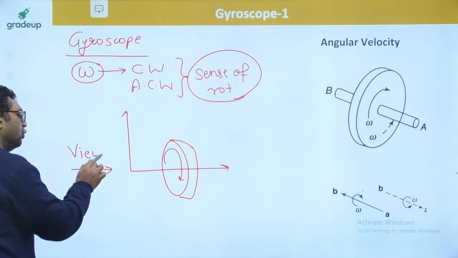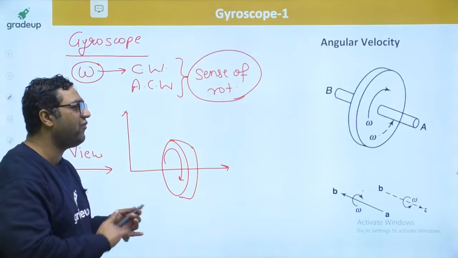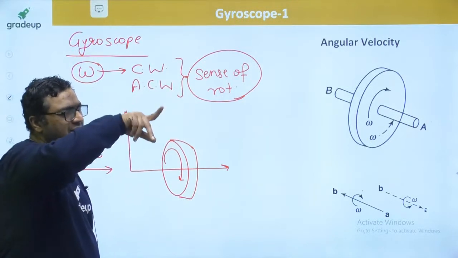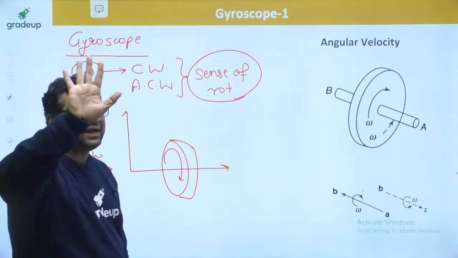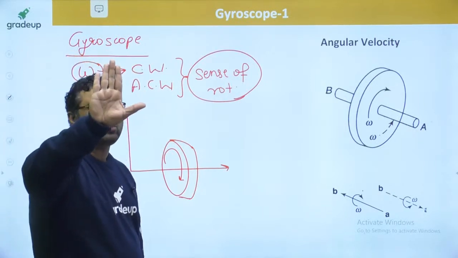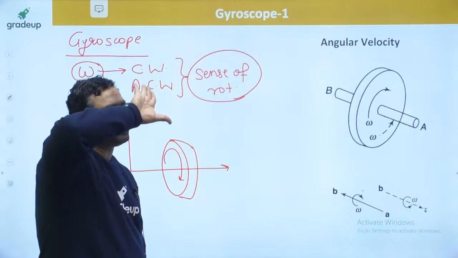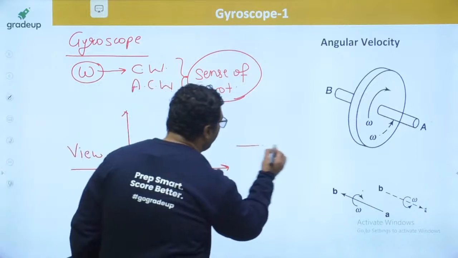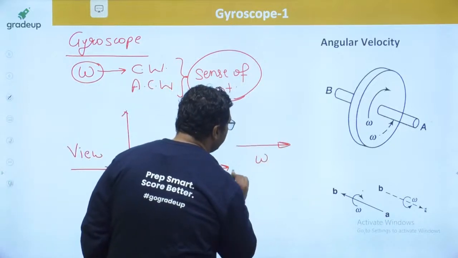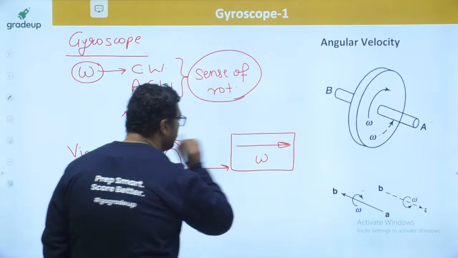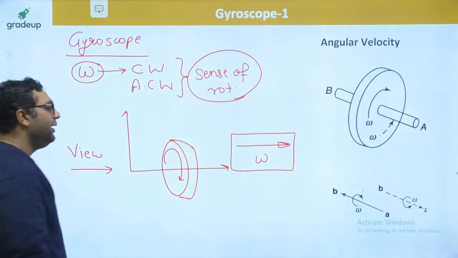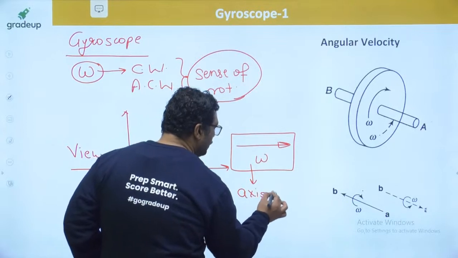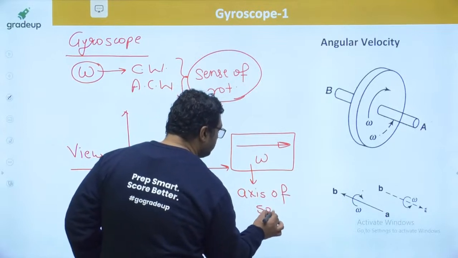I will hold my fingers and thumb perpendicular to each other, rotating the fingers in the sense of rotation. The thumb will give you the direction. So my dear, this is the direction of omega. It is also known as the axis of spin.